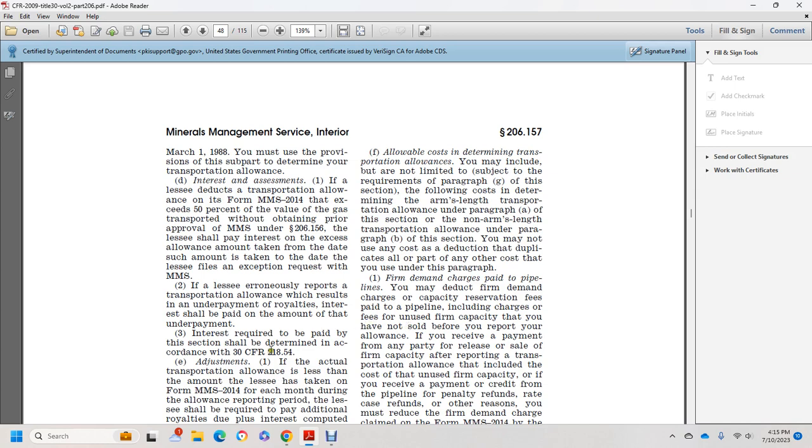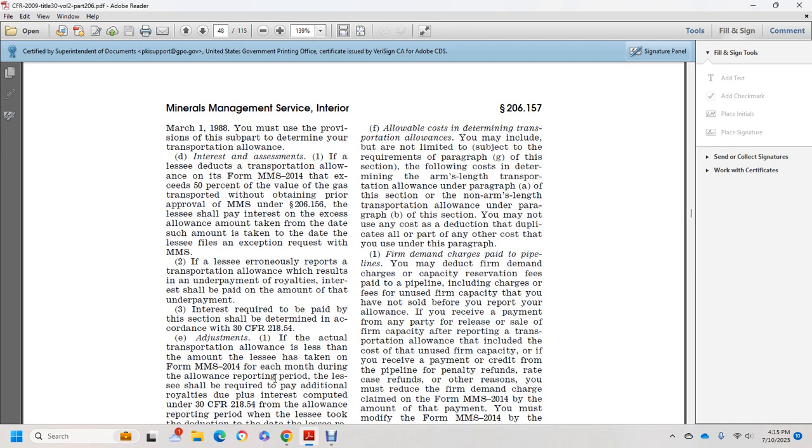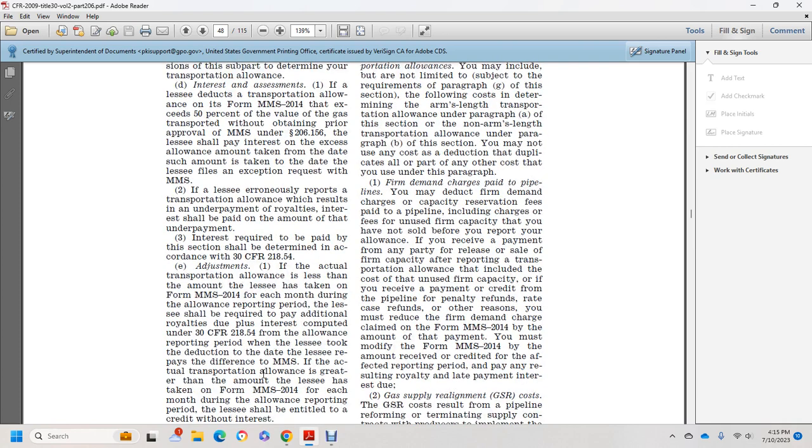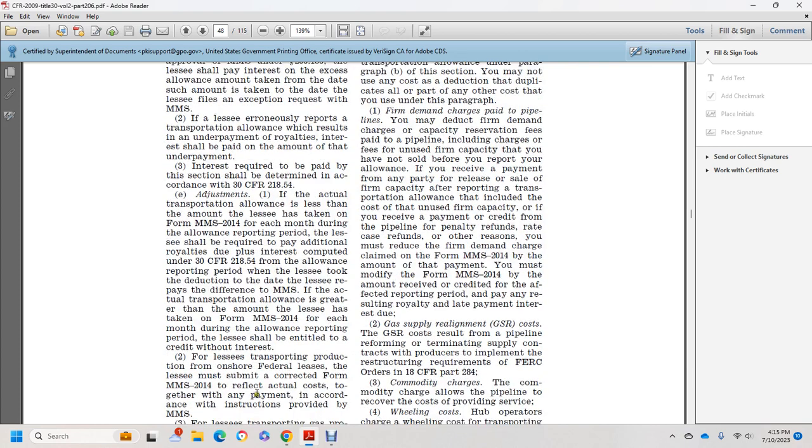218.54. Adjustment of actual transportation allowance: if the actual transportation allowance is less than the amount the lessor has taken on Form 2014 for each month during the allowance reporting period, the lessor shall pay the difference in royalties due, with interest computed under Title 30 CFR 218.54. If the actual transportation allowance is greater than the amount the lessor has taken on Form 2014 for each month during the allowance reporting period, the lessor shall be entitled to a credit without interest.